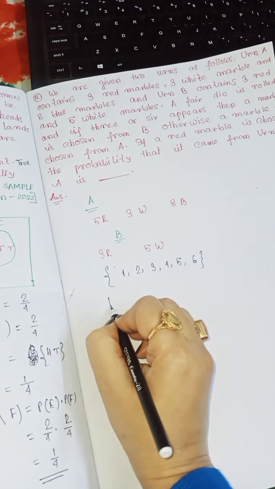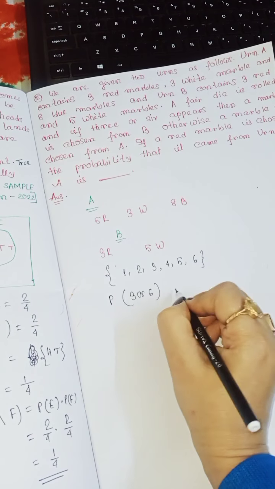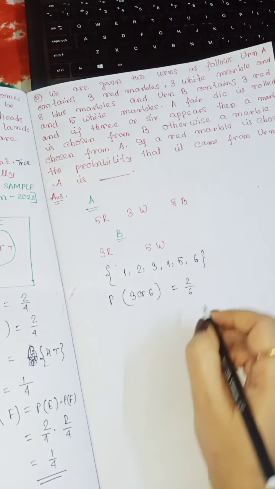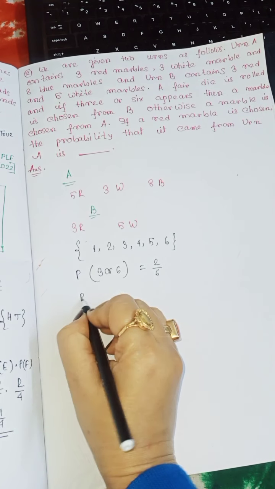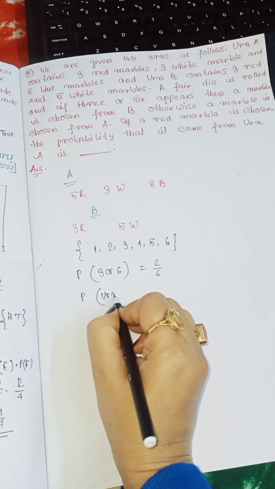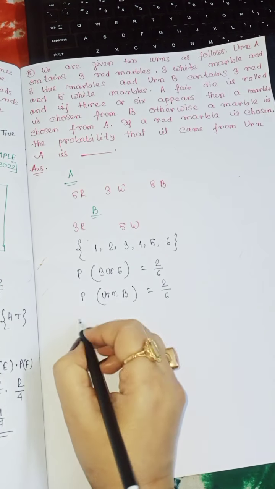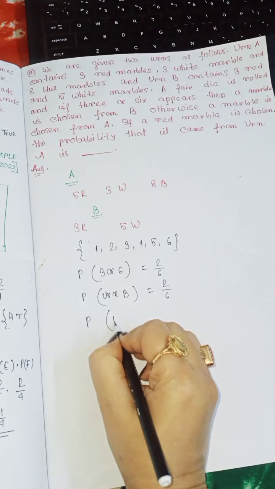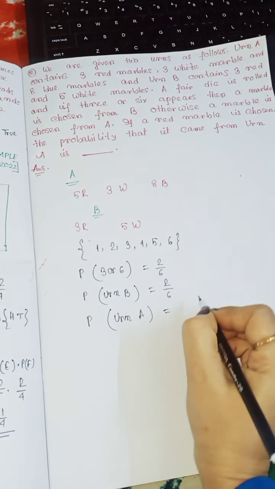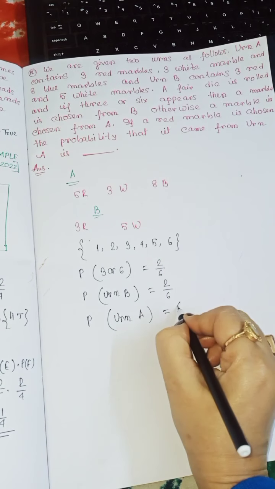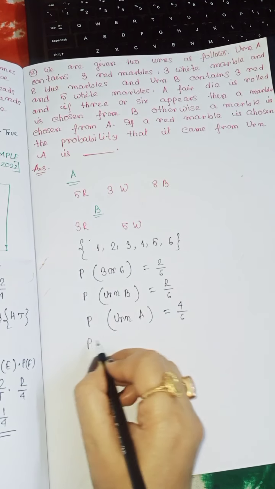So probability of 3 or 6 is 2 by 6, and probability of urn B is also 2 by 6. Probability of urn A is 4 by 6.